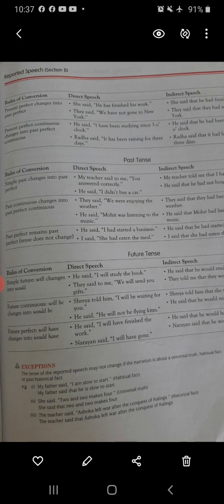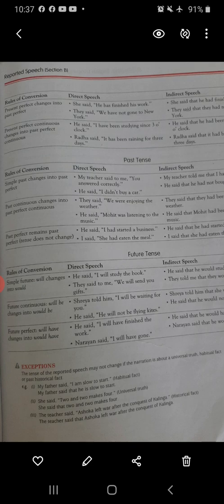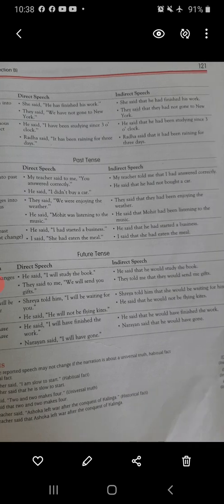When we talk about the past perfect continuous, the verb form for the past perfect continuous is subject plus had been plus ing form of the verb. Past perfect remains past perfect, which means there is no change. Alright, if the sentence of direct speech is in past perfect tense, when converting it into indirect it will remain the same. For example, he said, I had started a business. He said that he had started a business.